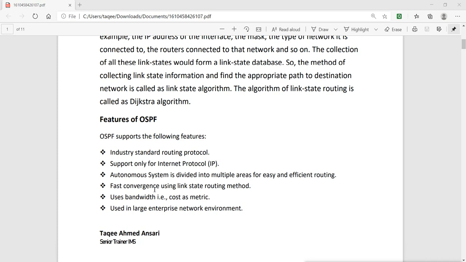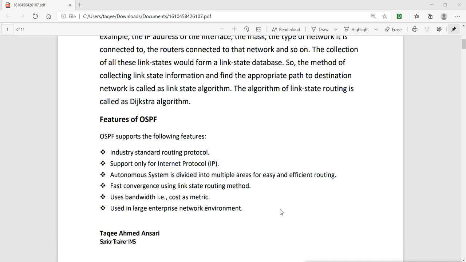It also has fast convergence using the link state routing method. Previously, when we had RIP or IGRP, they used hop count as a metric, and they use distance vector, so because of that the convergence time was slow. But OSPF has a faster convergence time than the previous protocols. Then it uses bandwidth, that is cost, as a metric. It has a single metric which is cost, and it is used in large enterprise network environments. These are the features of OSPF.